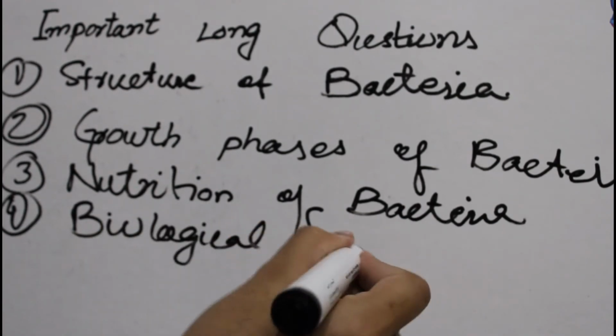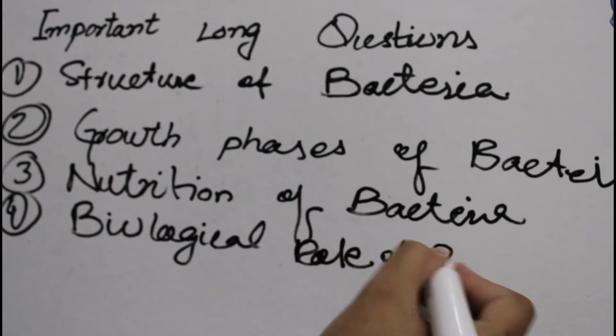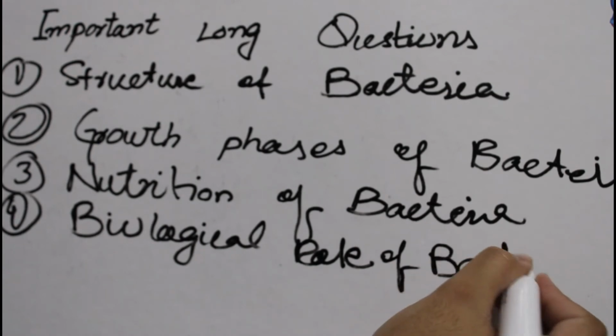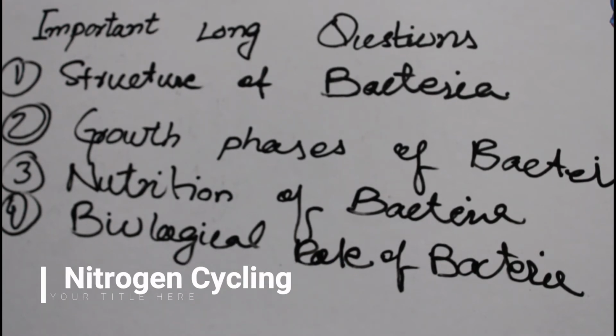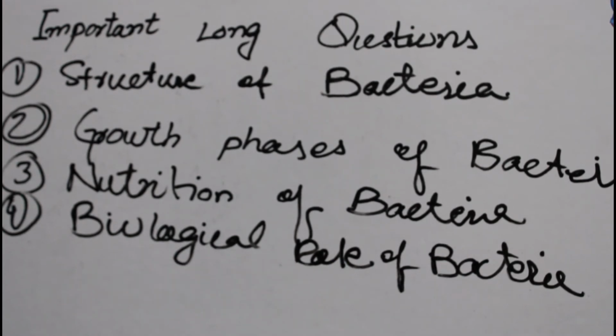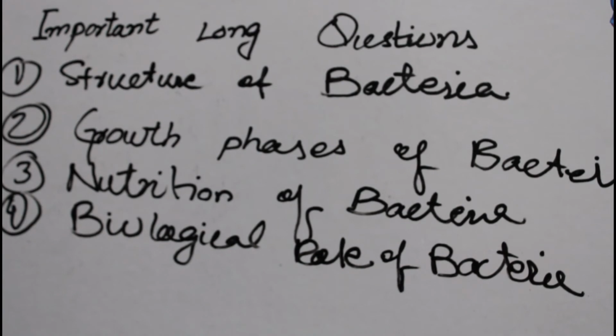Okay, if you have this question, the biological role of bacteria, what do you have to tell in this question? As we have discussed, the biological role of bacteria includes rhizosphere bacteria, the role of bacteria in nitrogen cycling, and the role of bacteria in decomposition and nutrient cycling. These points come in contact with biology. So this is the biological role of bacteria.